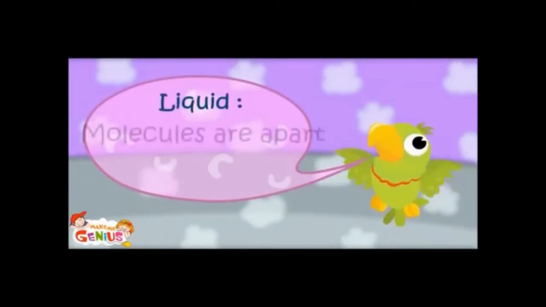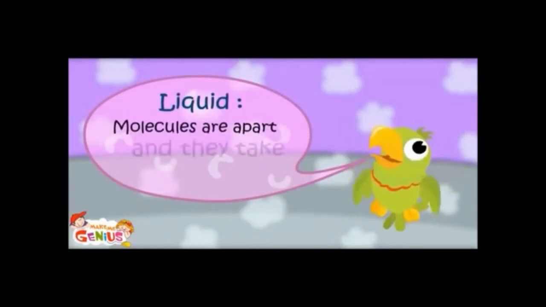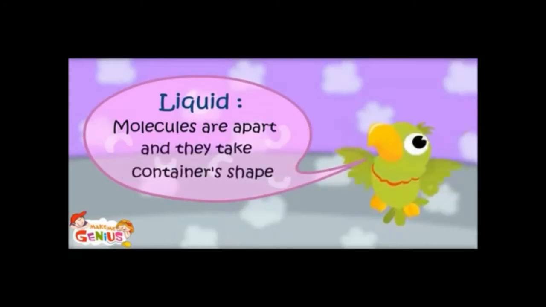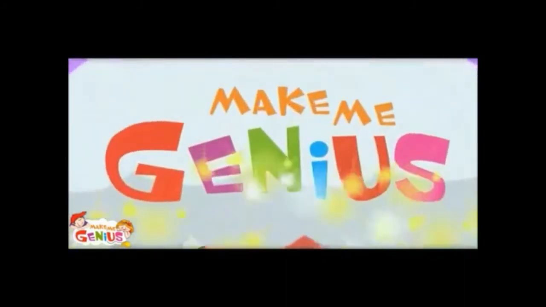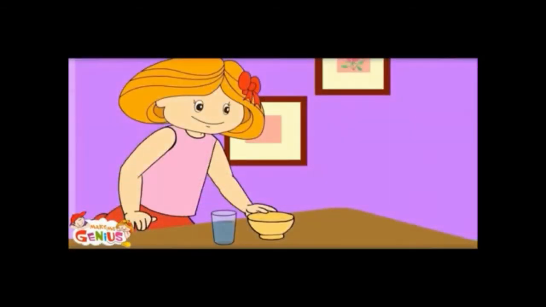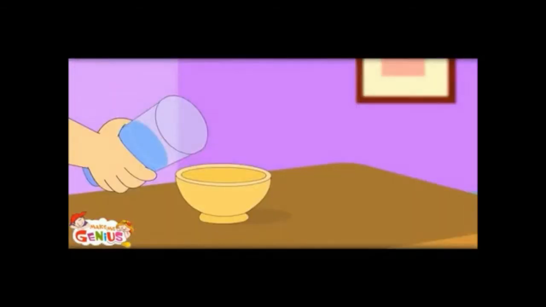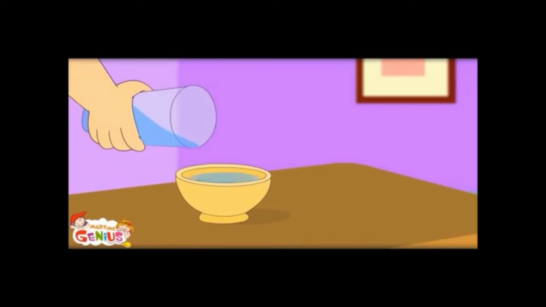Liquid molecules are apart and they take the container's shape. Let's see how liquid changes shape. See, I was right. You put liquid in any container and it would take that shape, right? Yes, you're right, genius boy.